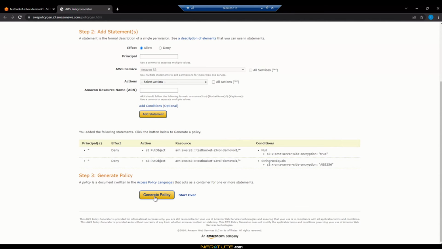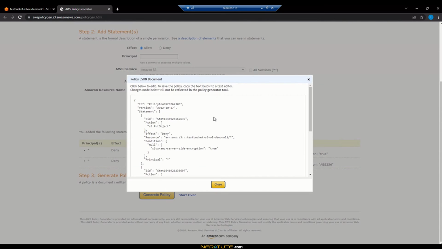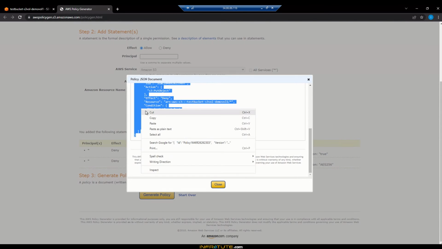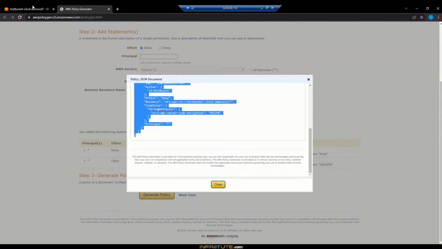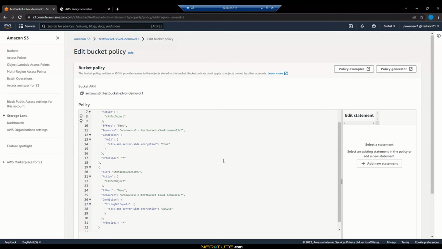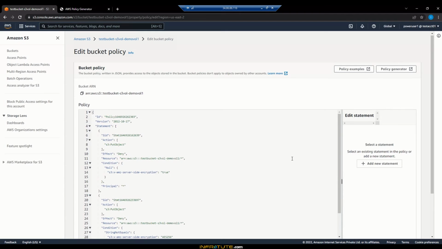All right, so let me click on generate policy now. Well, the policy is generated. Make sure to copy the object clearly, copy it, come back here, and let's paste the policy. All right, so we have added the policy here. It's got two statements in here.